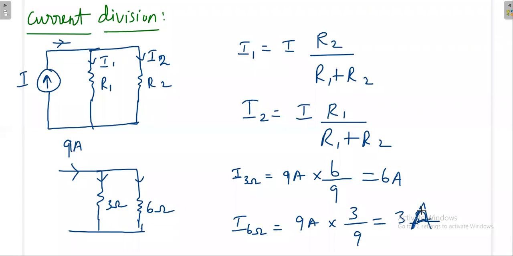Again, there are proofs to prove this. You can also prove this with a simple example, by applying KVL, KCL and Ohm's law. Then I will take some different problem. You think over that problem. Tomorrow, if possible, you come up with the answer.